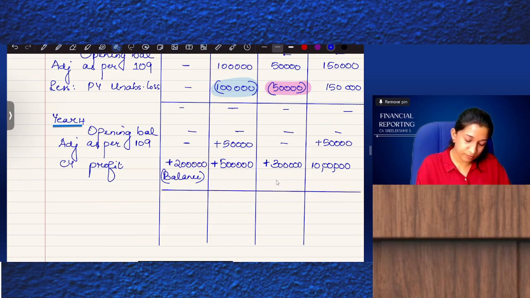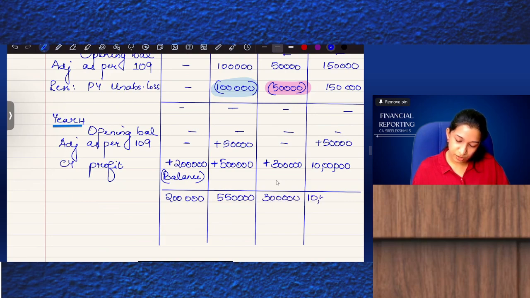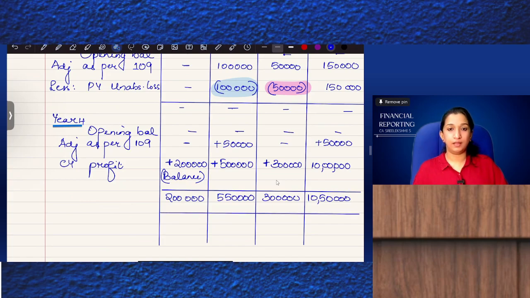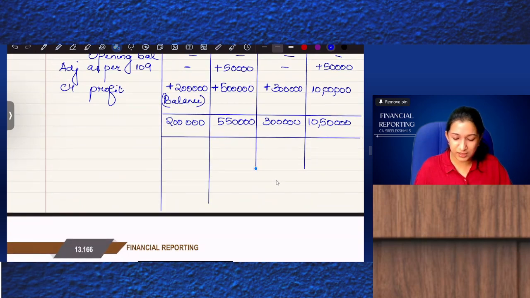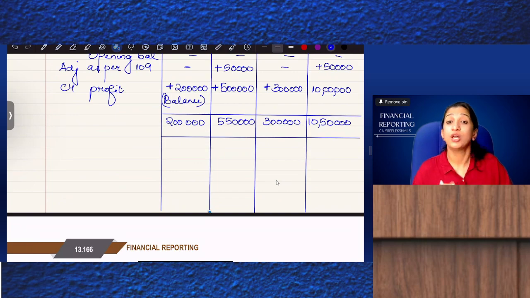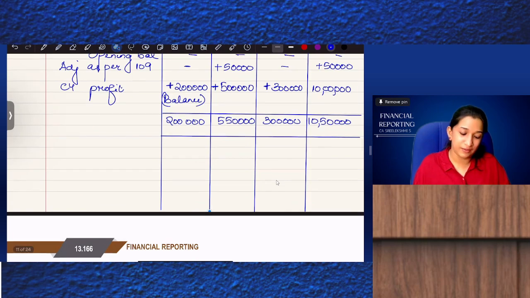Okay. So it is 2 lakhs, 5,50,000, 3 lakhs. So 10 lakh 50,000. Okay, is there a doubt why last? Because losses will be first adjusted against equity shares, so profits will be given last to equity shares.